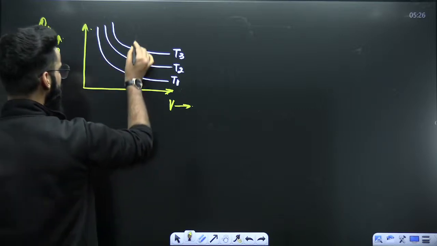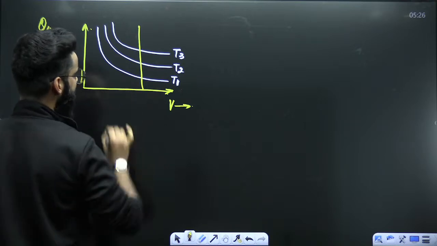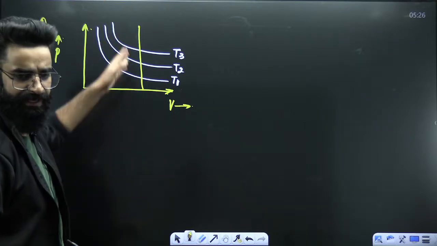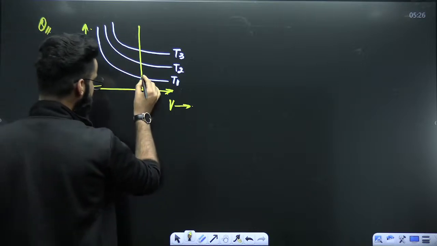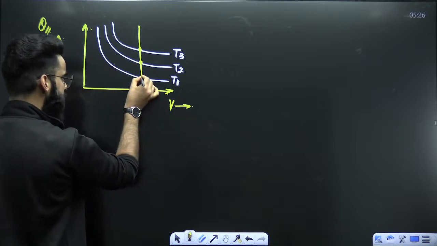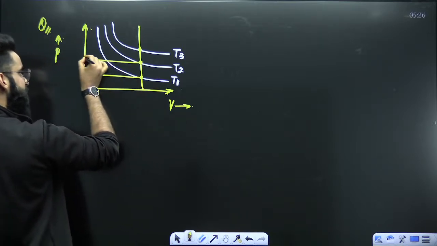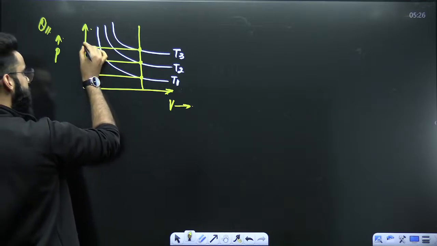Have a look. Whenever you see this kind of question, you'll always be drawing one straight line. This is the straight line which I'm drawing. After drawing the straight line, you'll be marking these points, and you'll get the corresponding y-axis value. The y-axis here is pressure.